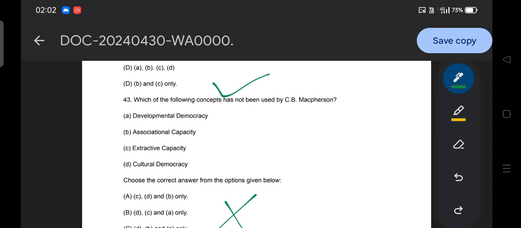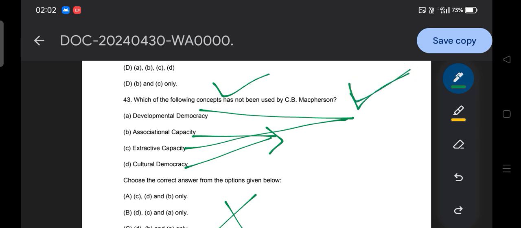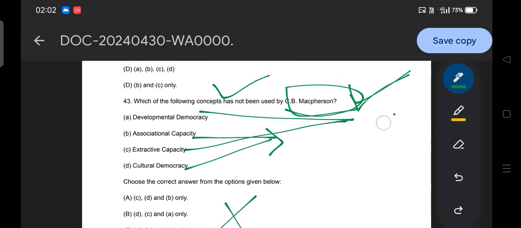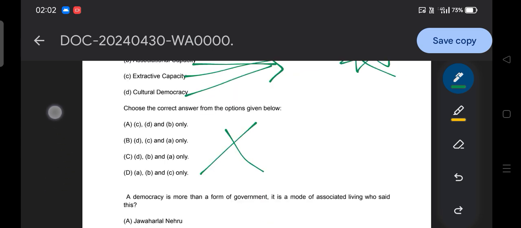So let me clarify to you. Associational capacity and cultural capacity are not highlighted by C.B. Macpherson, but developmental democracy and extractive democracy, these concepts are highlighted by C.B. Macpherson. So we will discuss the book of C.B. Macpherson, what the developmental and extractive capacity mean, and why he criticized Western democracy. All things we will discuss. So we will make a note of it. We will discuss that thing.